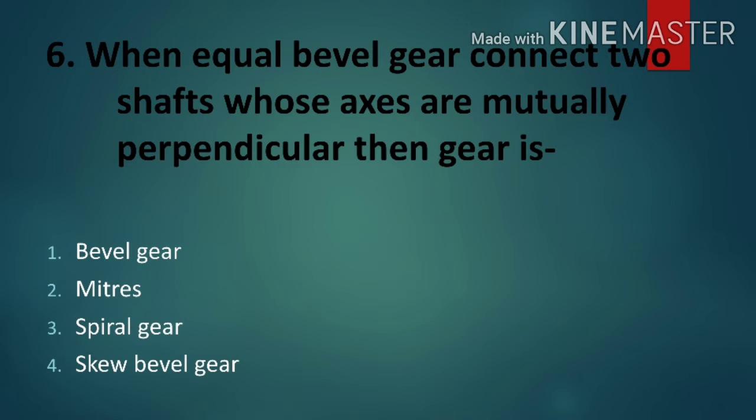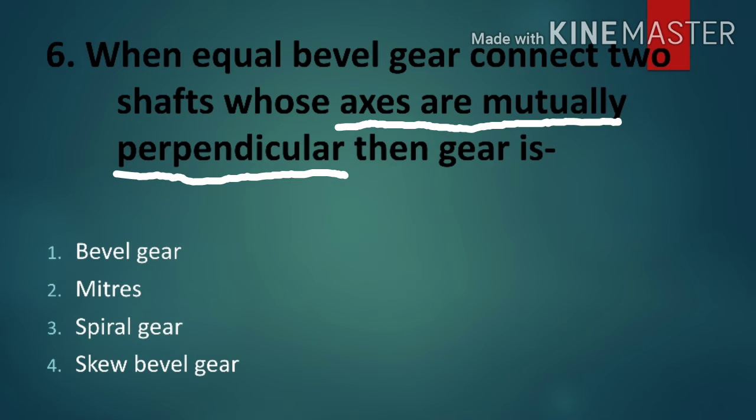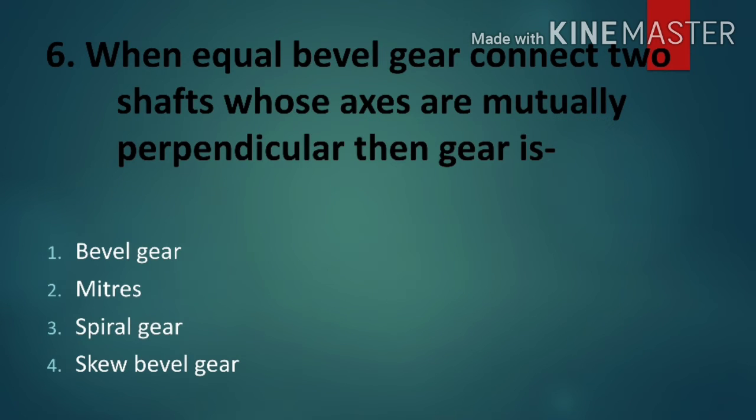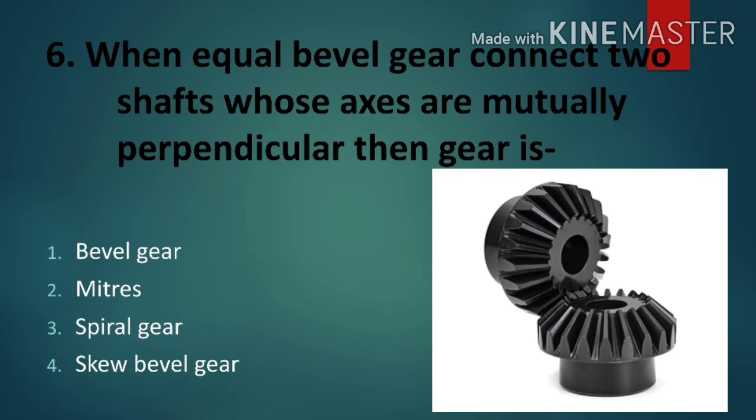Sixth question is given: when equal bevel gears connect two shafts whose axes are mutually perpendicular, then the gear is called. Options are given: bevel gear, Mitre gears, spiral gear, skew bevel gear. When axes are mutually perpendicular, the right answer is Mitre gear. Option 2 is correct. Here you can see a photograph for your reference of how Mitre gears look.